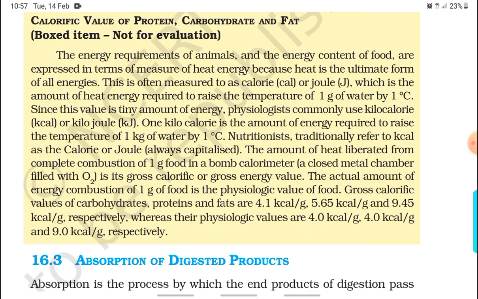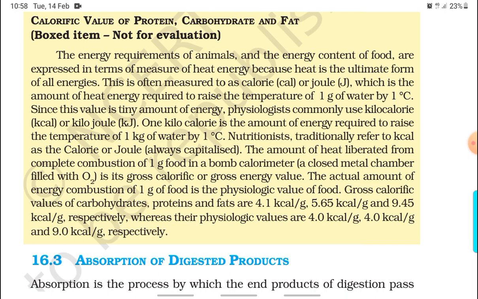Nutritionists traditionally refer to the kilocalorie as Calorie, always capitalized. The amount of heat liberated from the complete combustion of 1 gram of food in a bomb calorimeter, a closed metal chamber filled with oxygen, is its gross calorific or gross energy value. The actual amount of energy released from 1 gram of food in the body is the physiologic value of food.